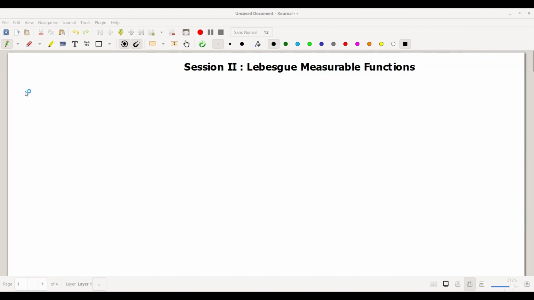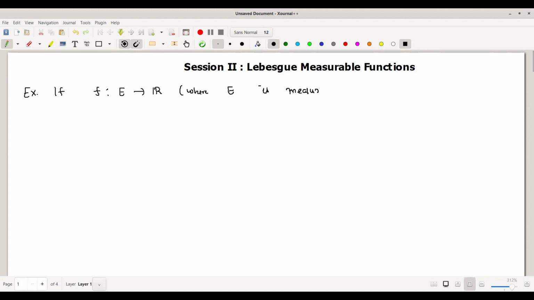The first result is, if f is a function defined from E to R, where E is a measurable subset of R, and if f from E to R, where E is measurable, is a measurable function, then mod f is also measurable.